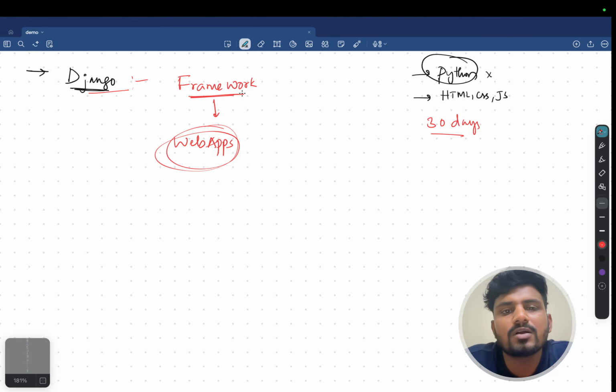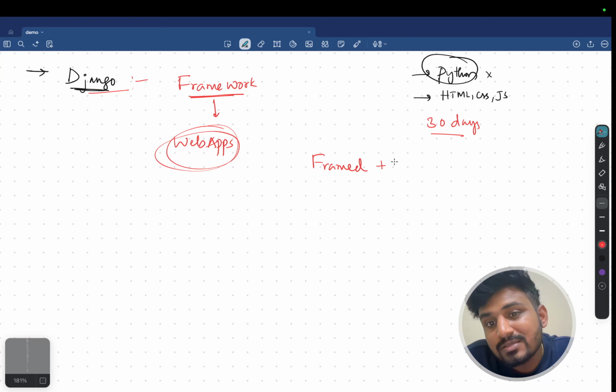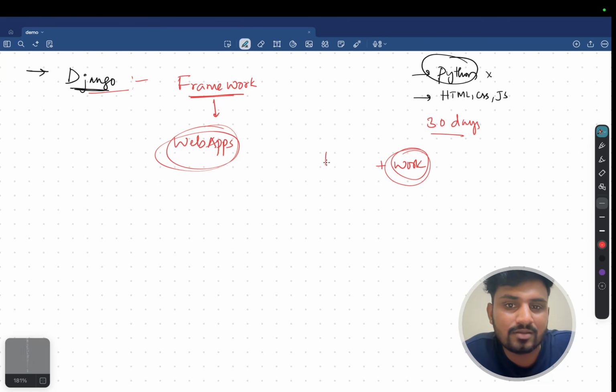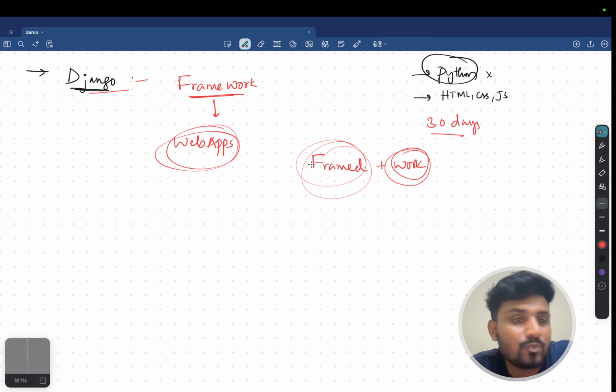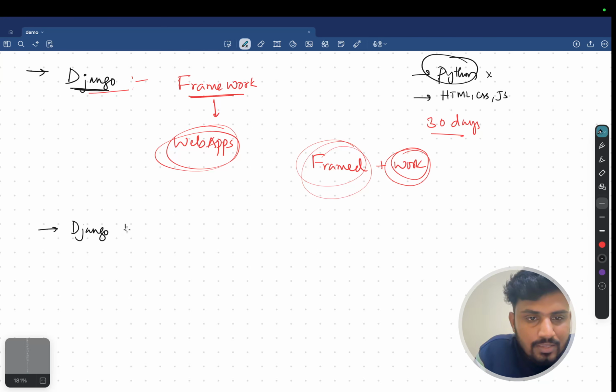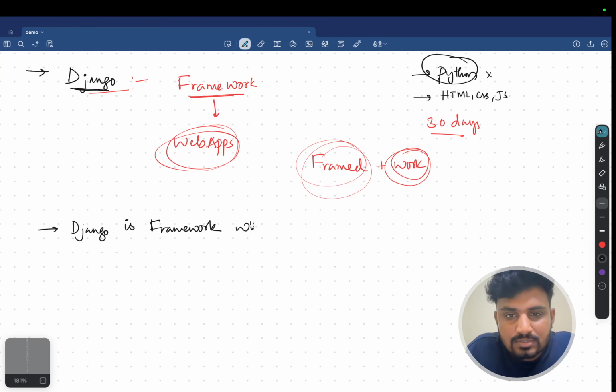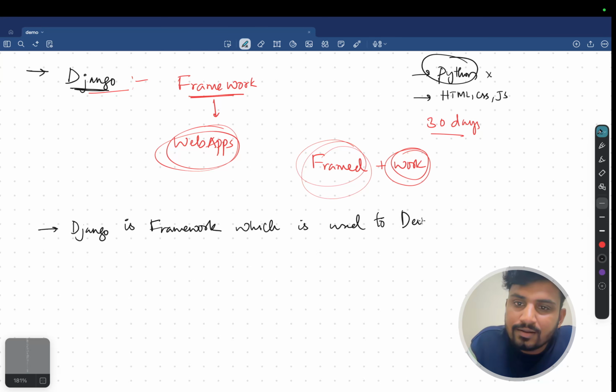Now, what do you mean by framework? The name itself says it: divide it into framed plus work. You are going to have all the tasks here which are already framed. The task which is already framed, that particular thing we call a framework. So what do you mean by Django? Django is a framework which is used to develop web applications.